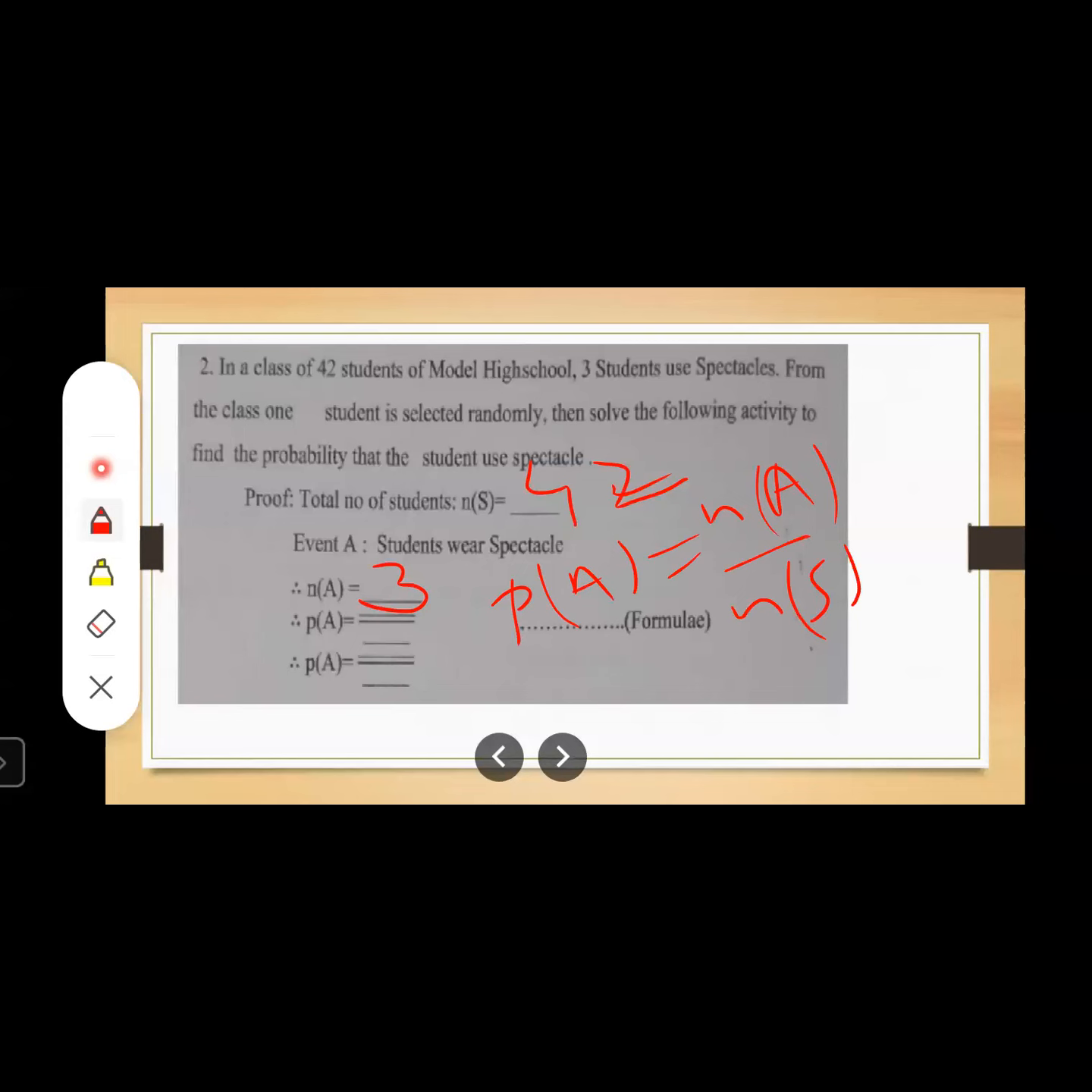What is n(A)? n(A) is 3. What is n(S)? 42. Just find out the value of P. How? 3 ones are 3 and 3 fours are 12. So what is the answer of P? P is equal to 1 upon 14. Understood? So you should write here in these boxes or blanks provided here. I'm not writing everything here.